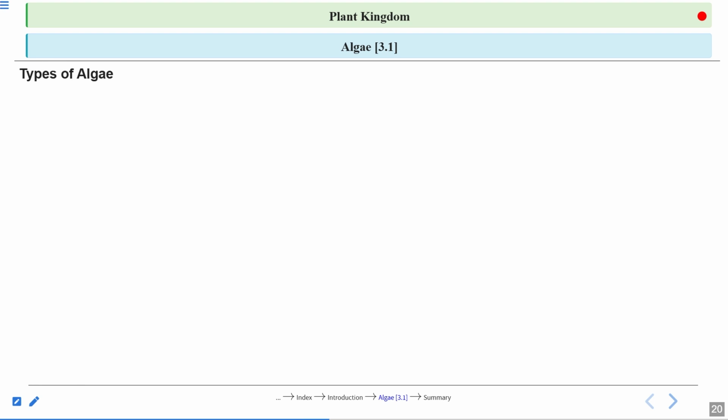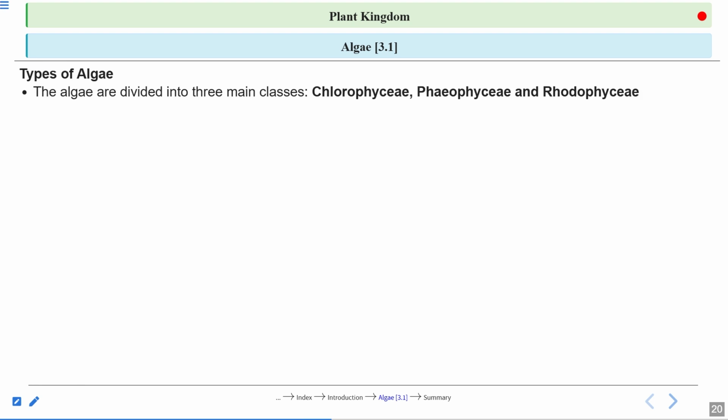Types of algae. Now the algae that we are going to study today are of three different types: Chlorophyceae, Phaeophyceae, and Rhodophyceae, depending on the type of pigment they have.